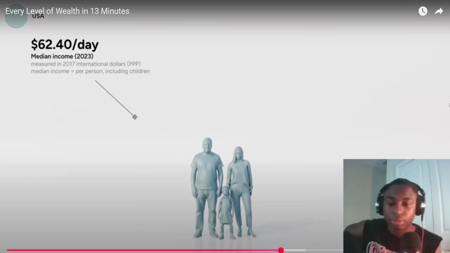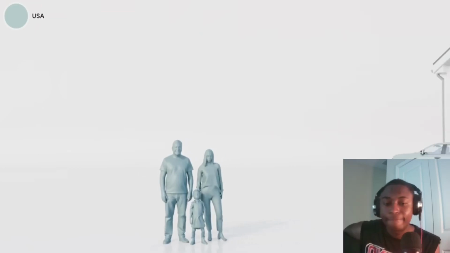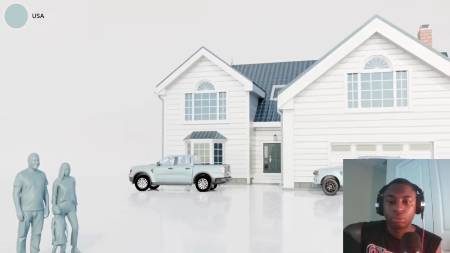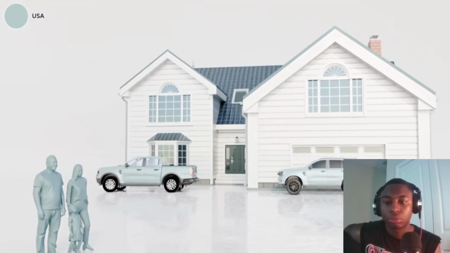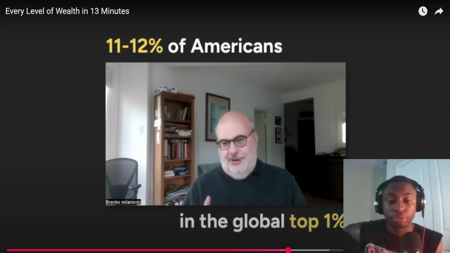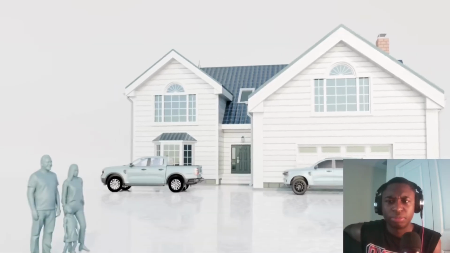Americans tend to have bigger houses, bigger cars, and they can buy more things in general. Most Americans are quite rich compared to the rest of the world. It is 11 to 12% of Americans who are in the global top 1%. And we're the fattest ones too. Damn. And I think many of them don't realize that.